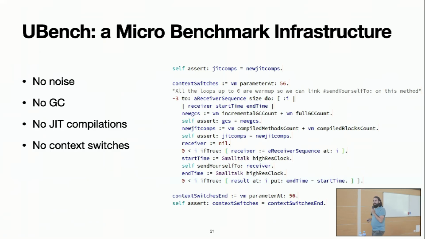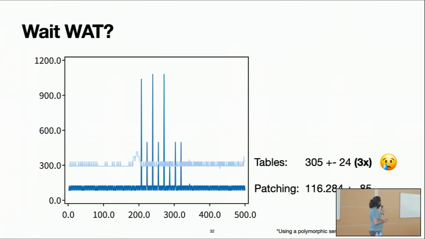Then he said, okay, how do I benchmark that? So he built a micro benchmark infrastructure to be able to measure the cost of doing the message send and the cost of patching without any noise, without garbage collections or any JIT compilations in the middle, no context switches. He was really picky on how to do that, within the image itself and not on the VM. And then, okay, we have this infrastructure. We run a couple of benchmarks and boom.